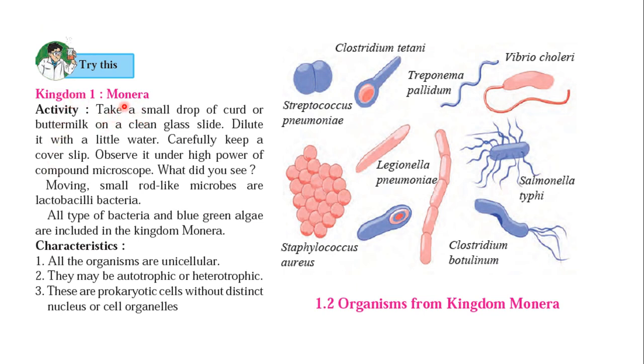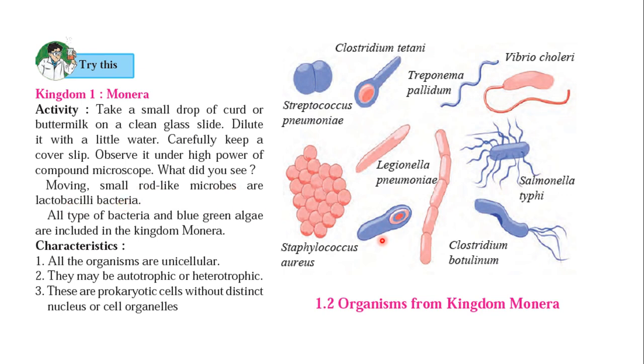If you want to see Monera kingdom organisms, you can do one activity. Take a small drop of curd or buttermilk on a clean glass slide in your practical lab. Dilute it with a little water, meaning one drop of curd and one or two drops of water. Carefully keep the cover slip on it and observe it under the high power of a compound microscope. What will you see? You will see some moving small rod-like microbes, Lactobacillus bacteria.